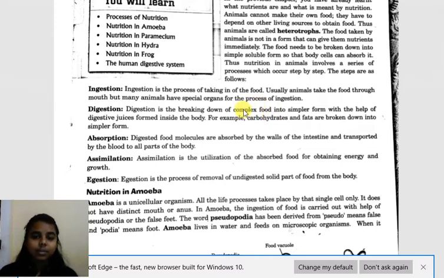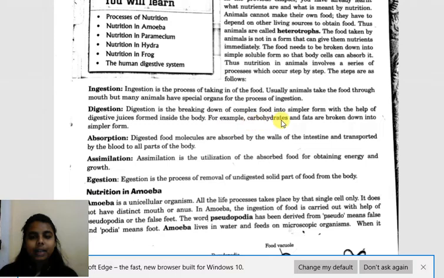It has to be broken down into simple form so that absorption by the body cells is possible. And how is it done? It is done with the help of digestive juices called digestive enzymes. These digestive enzymes are formed inside our body itself.